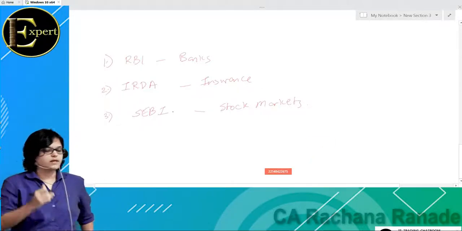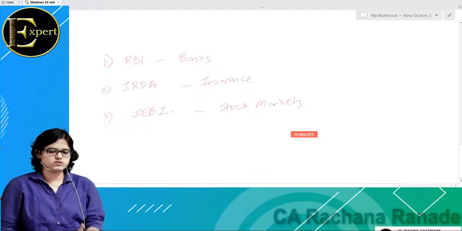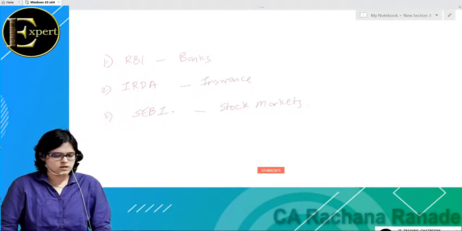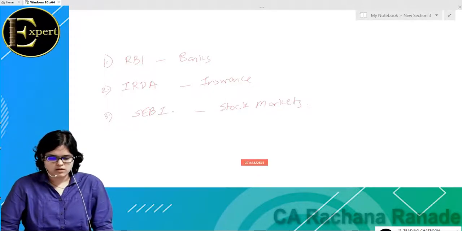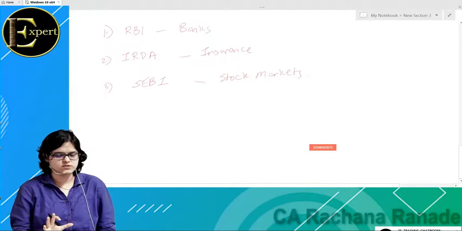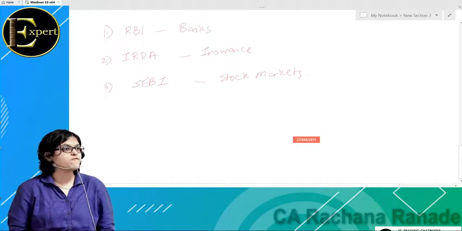By the way, for mutual funds, it's AMFI. Anyone has heard about this? Association of Mutual Funds in India. AMFI. This is for mutual funds. SEBI would also be a dual regulator in that case.